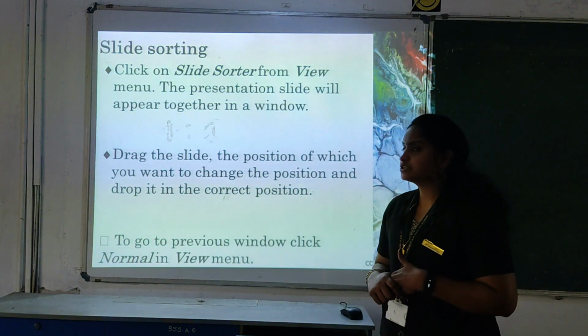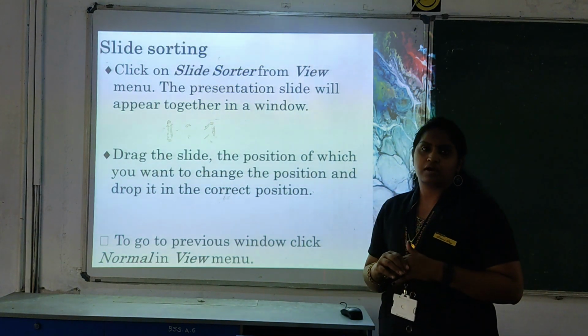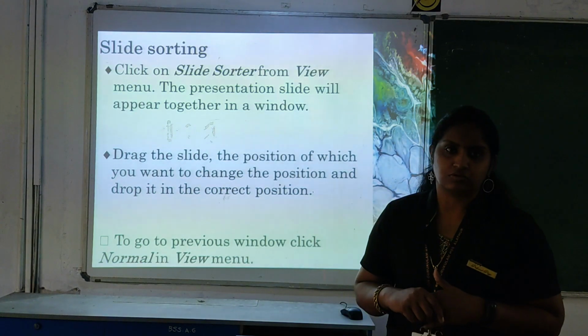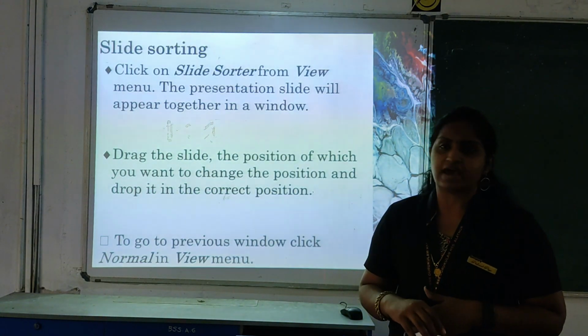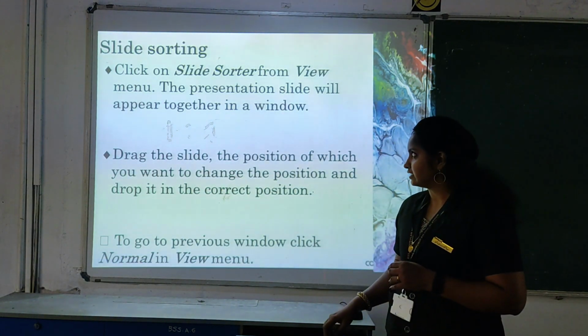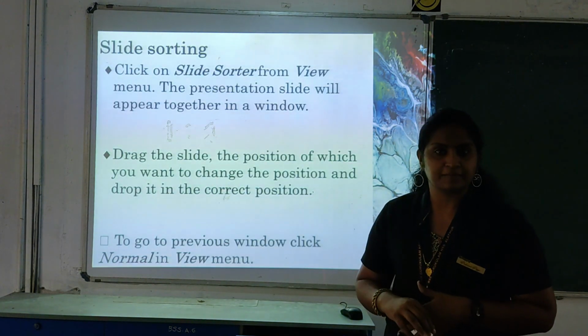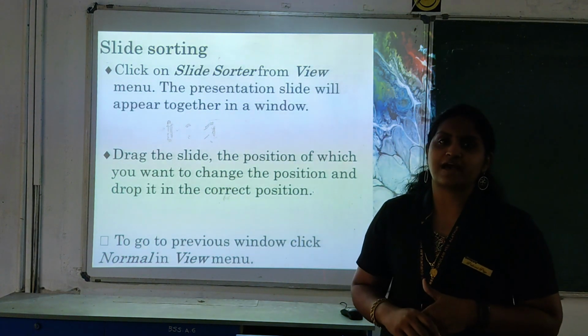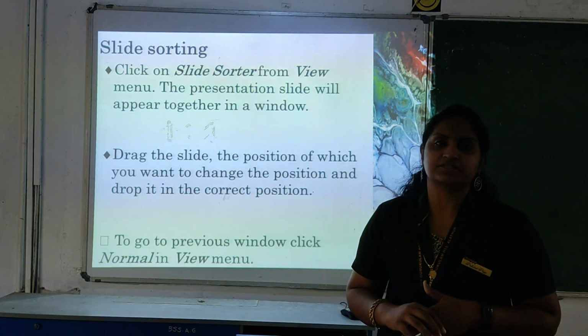Okay, and the next one is reading view. It is a short, minimized view of our slideshow. And the last one is slideshow. Like this, you can see that. It will be displayed on a big screen. So these are the views which we mainly have in Impress.